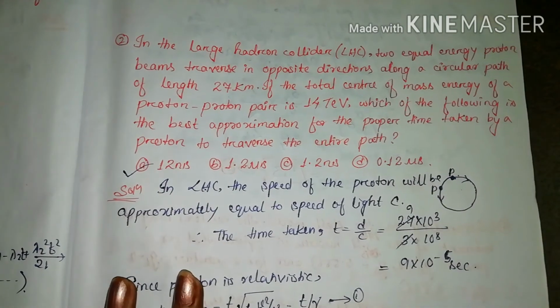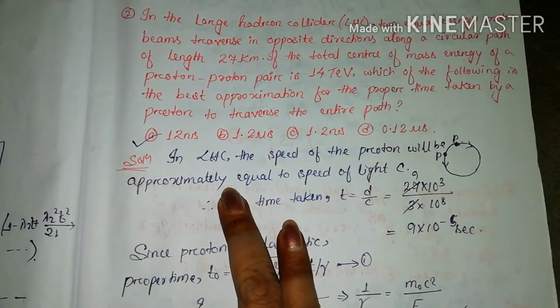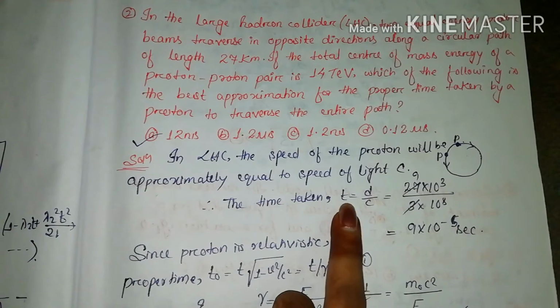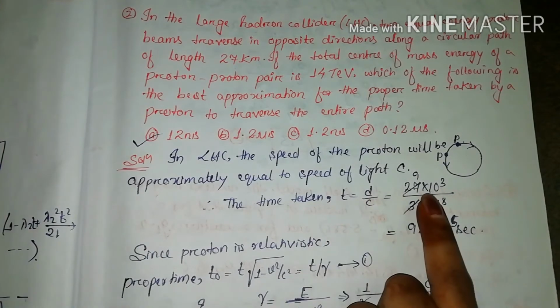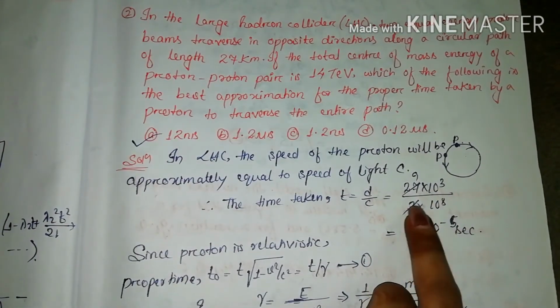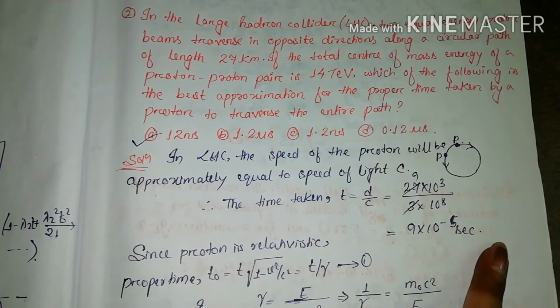So in the Large Hadron Collider, the first thing is that the speed of the proton will be approximately the speed of light, which is c. So the formula for time is what? Time is equal to distance by speed. So distance is 27 into 10 to the power 3, because it is kilometer and we are converting it into meter, divided by 3 into 10 to the power 8. So which will give us t is equal to how much? The time, 9 into 10 to the power minus 5 second.